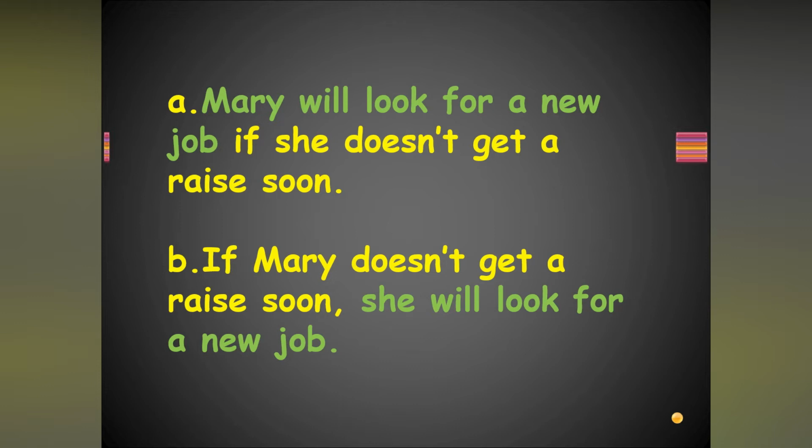No problem. It's a clause, not a sentence. If Mary doesn't get a raise soon, she will look for a new job. Will look is V1 and doesn't get is V1. So we say that it is present simple and simple future. Okay, we go for next.